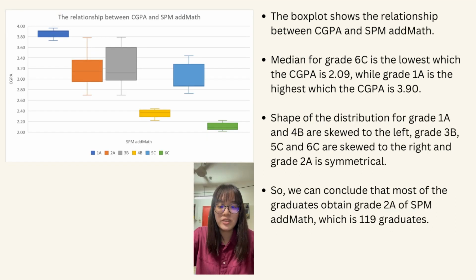The bottom shows the relationship between CGPA and SPM Max. Median for grade 6C is the lowest, which the CGPA is 2.09, while grade 1A is the highest, which the CGPA is 3.9. Shape of the distribution for grade 1A and 4B are skewed to the left. Grade 3B, 5C, and 6C are skewed to the right, and grade 2A is symmetrical. So we can conclude that most of the graduates obtain grade 2A for SPM and Max, which is 119 graduates.